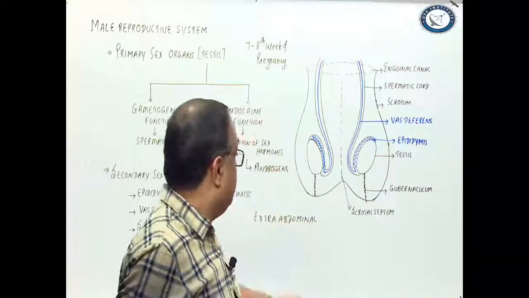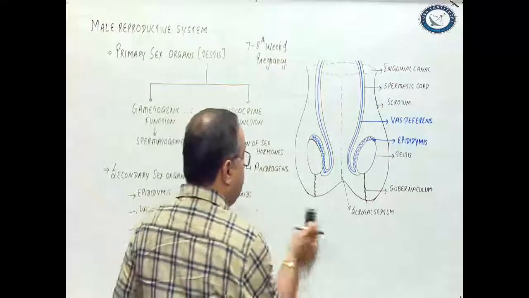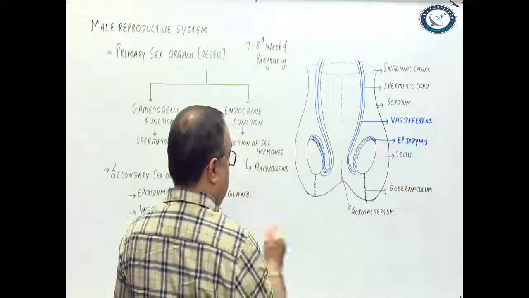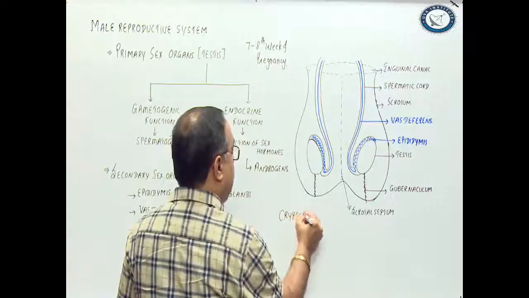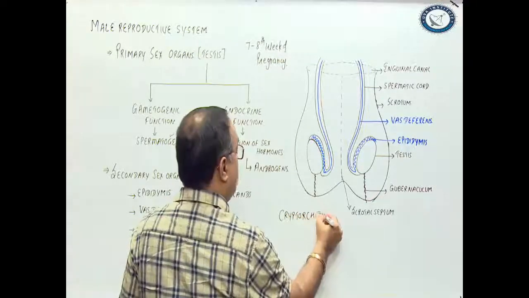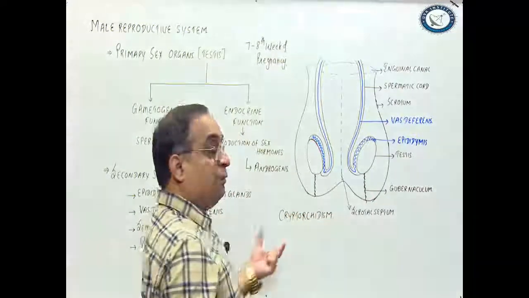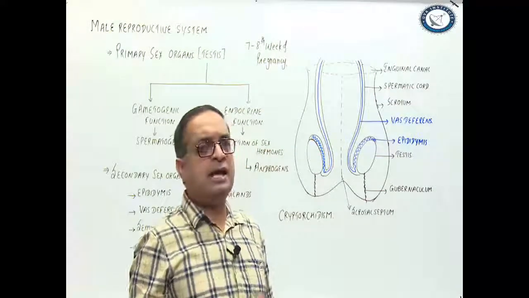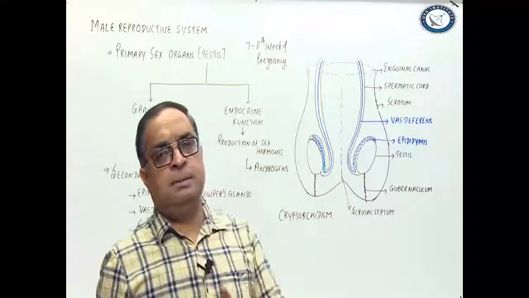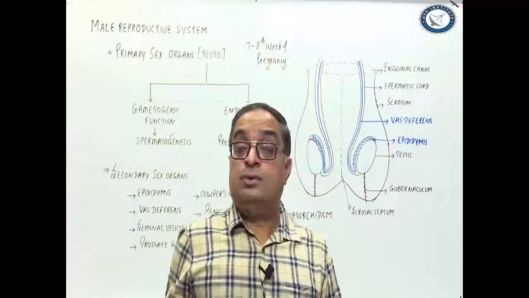Sometimes testes are not in the scrotum even at the time of birth of the baby. That clinical condition is called cryptorchidism. So what is cryptorchidism? Failure of testes to descend into the scrotum. It can be unilateral, it can be bilateral. Then what to do?